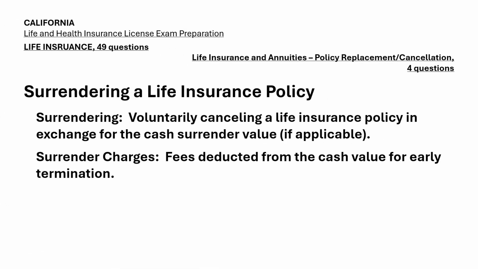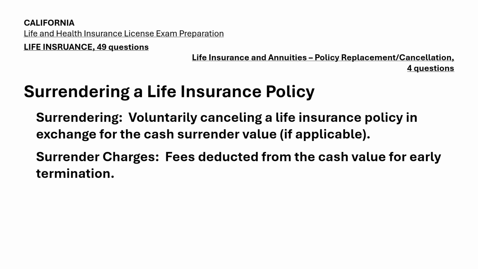Slide 6. Surrendering a life insurance policy. Master these terms. Surrendering: voluntarily cancelling a life insurance policy in exchange for the cash surrender value, if applicable. Surrender charges: fees deducted from the cash value for early termination. Description: surrendering a life insurance policy means voluntarily cancelling the policy before the death benefit is paid.